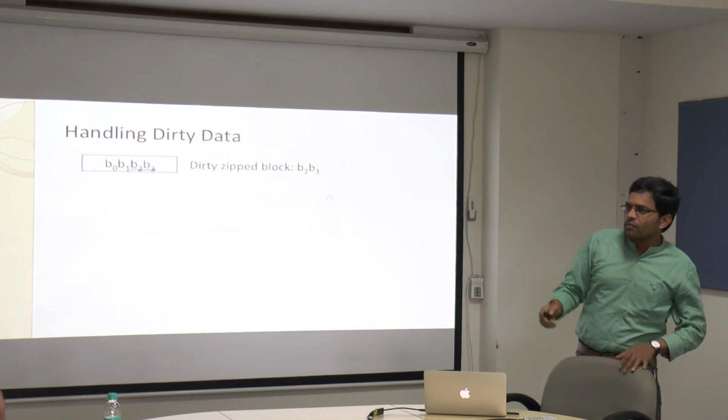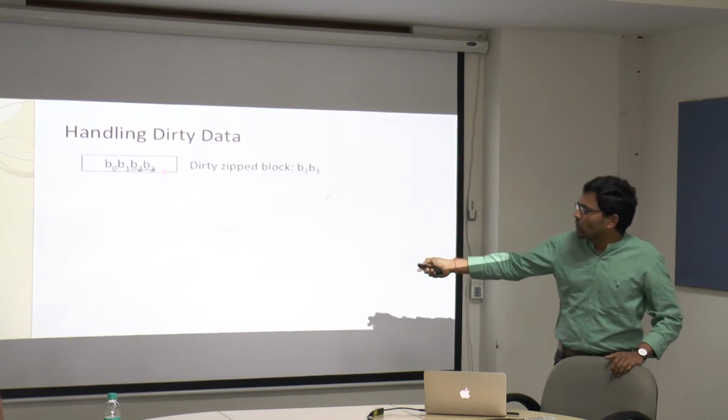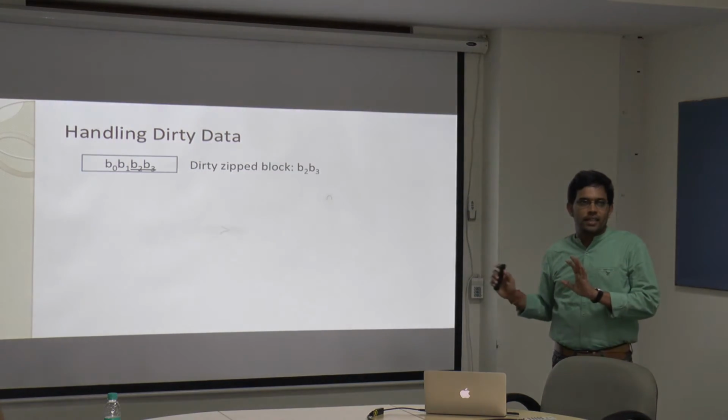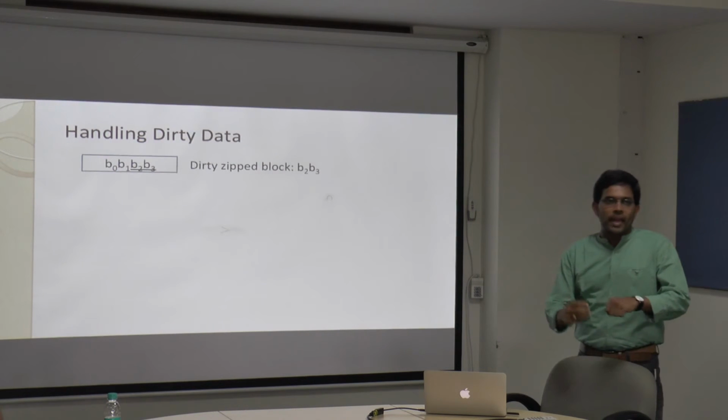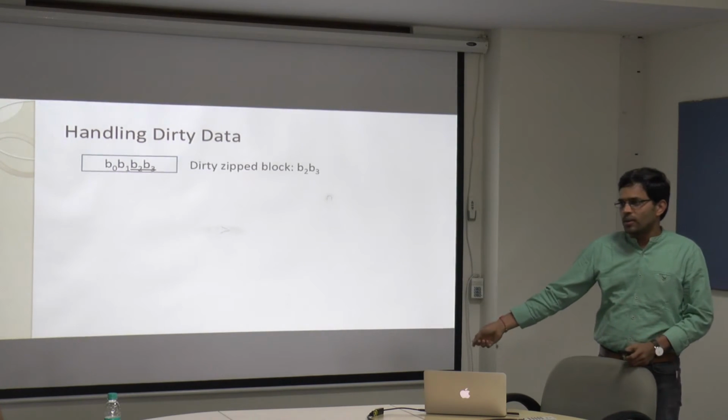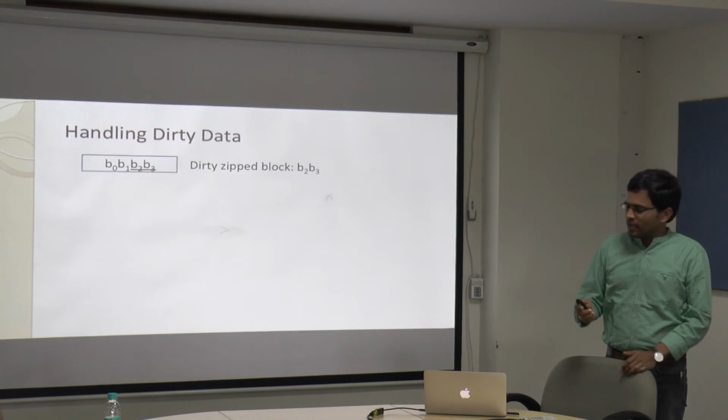After writing back, if B2 can also be zipped together with this, then I have this particular data. Now if this zip block is going to be evicted from L3, I have to write it to main memory. What am I going to do?